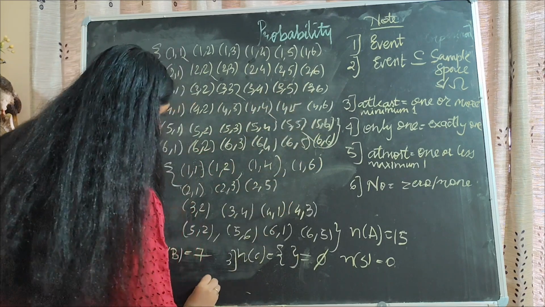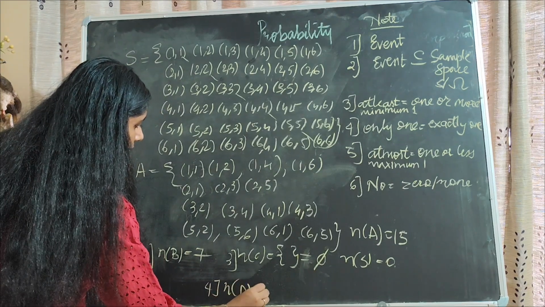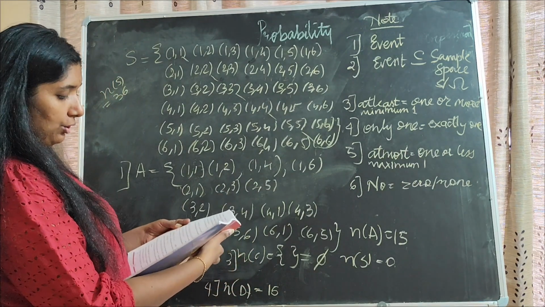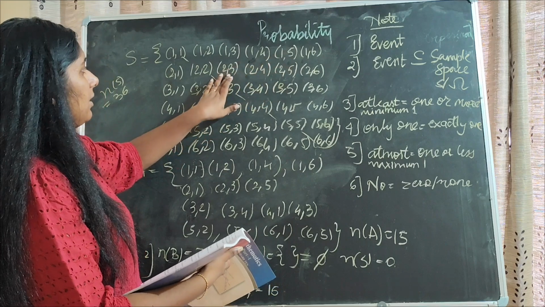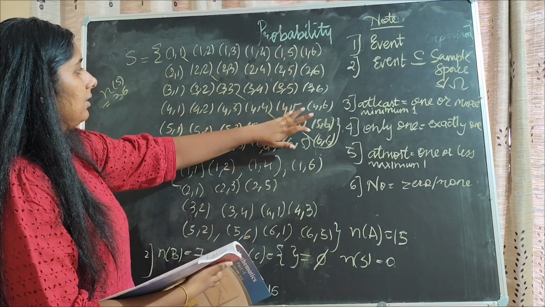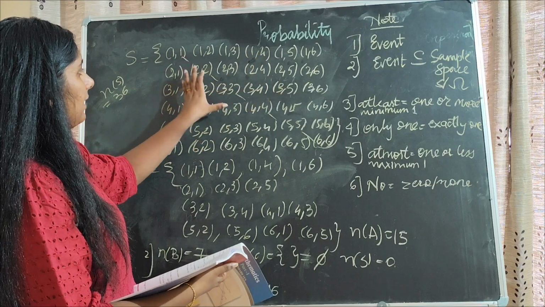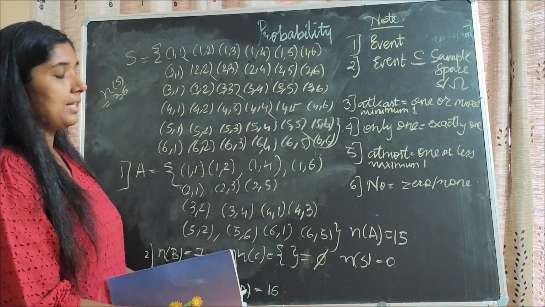So for the fourth one, n of D is going to be 15, and the outcomes are 1,2; 1,3; 1,4; 1,5; 1,6, then this line, these two, and this. All are above the diagonal, and these are the equal numbers on the die. Okay, so please note this down.